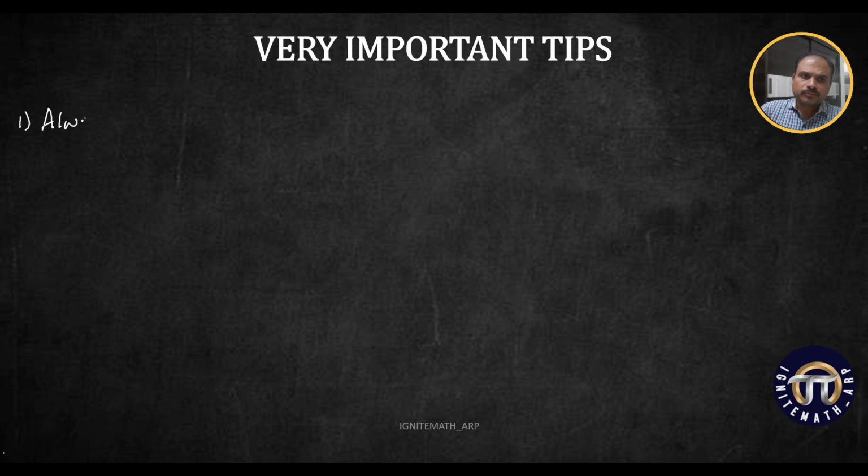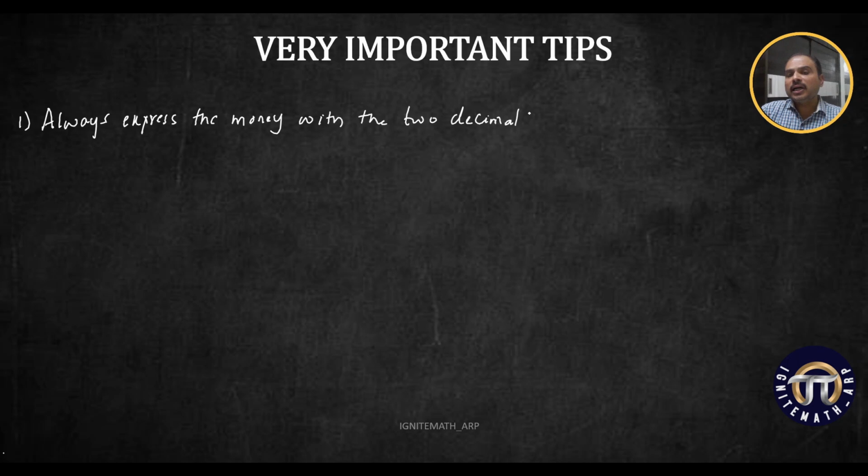So the first thing is: always express the money with two decimal places. For example, if you are writing rupees 5.2, no, it won't carry marks. Always you should write it as 5.20, right? So rupees 7.8, if you are writing, it doesn't carry marks, children. Always you should have another decimal place over there. If it is not there, you just write it as 0, doesn't matter. That is the first point.